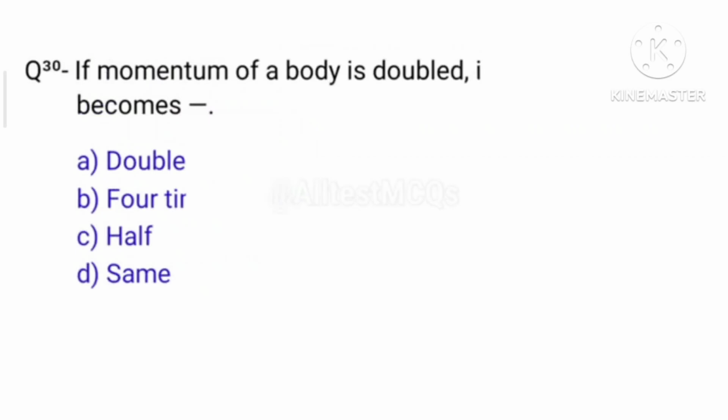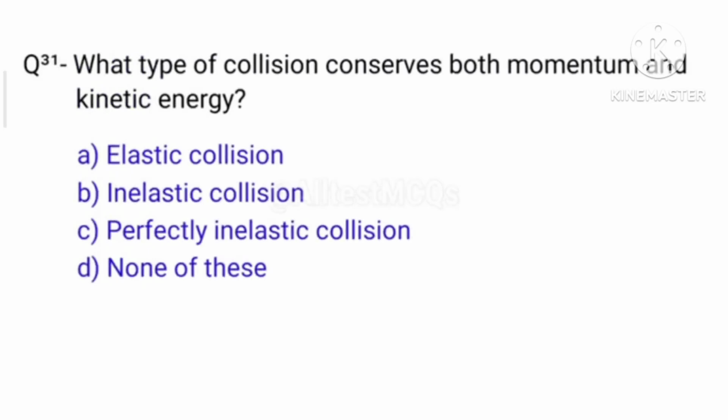And question number 30, if momentum of a body is doubled, its kinetic energy becomes, the right answer is option B, 4 times. Next, question number 31, what type of collision conserves both momentum and kinetic energy? Right answer is option A, elastic collision.